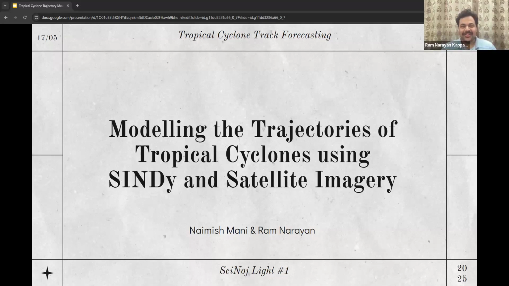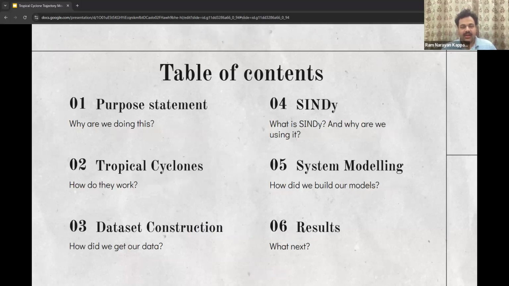Hello, everyone. Good evening from India. My friend Naimish and I are honored to present a talk about modeling the trajectories of tropical cyclones using SINDy and satellite imagery. We'll be going through the purpose statement, some explanations and terms associated with tropical cyclones, what we did for constructing our dataset, some details about what SINDy is and how we're using it, system modeling, and finally the results of our experiment.